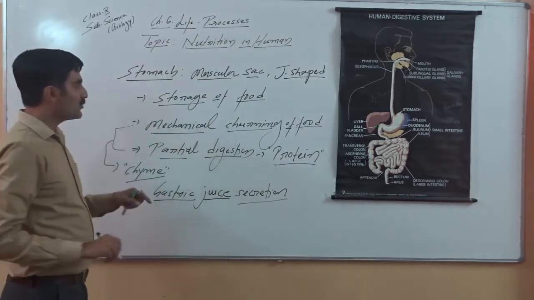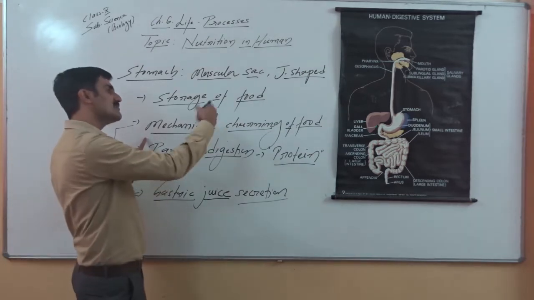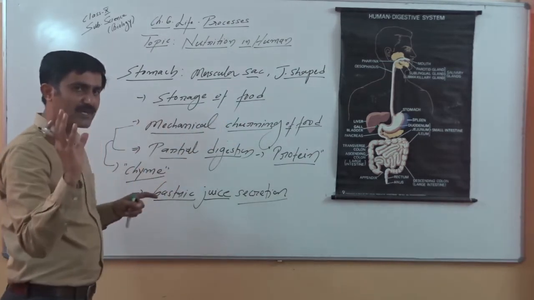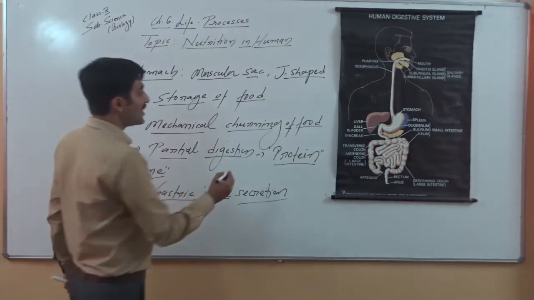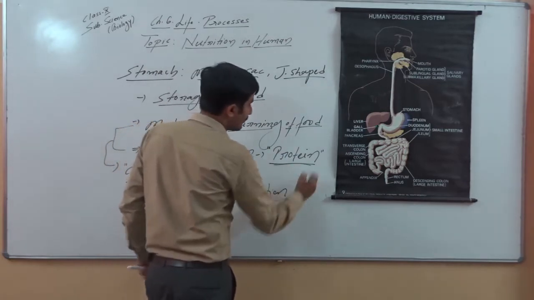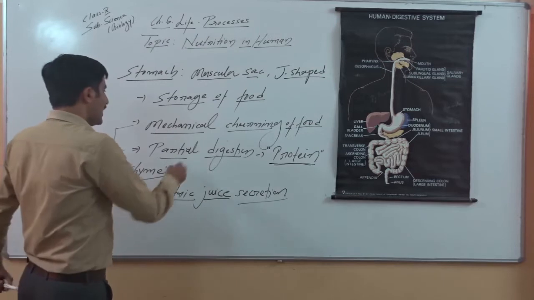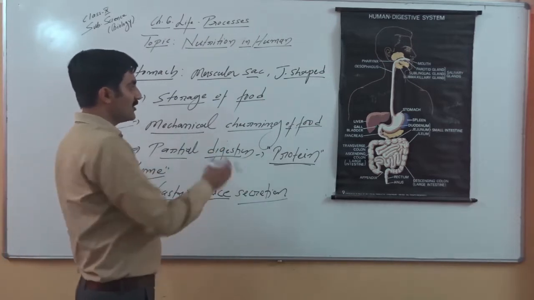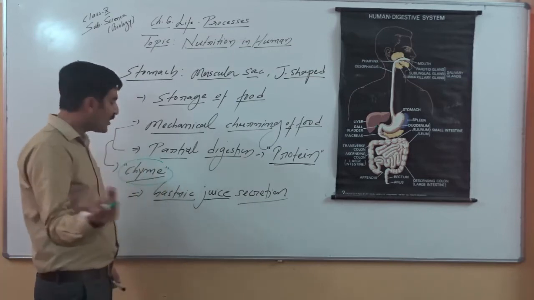the stomach helps in temporary storage of food. It also helps in mechanical churning of the food, because it is a muscular bed and there is continuous movement. Then the stomach helps in partial digestion of protein. Particularly you have to focus on the protein. And this partially digested food, called chyme, moves to the small intestine.